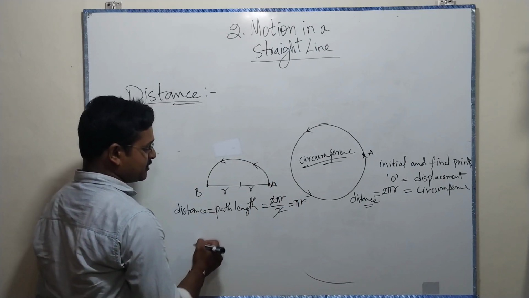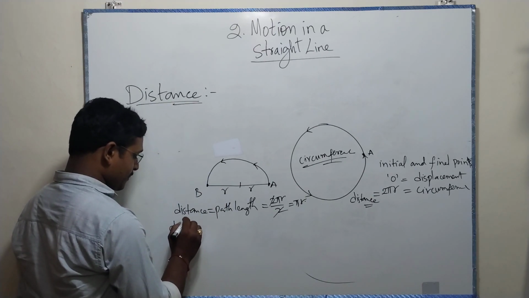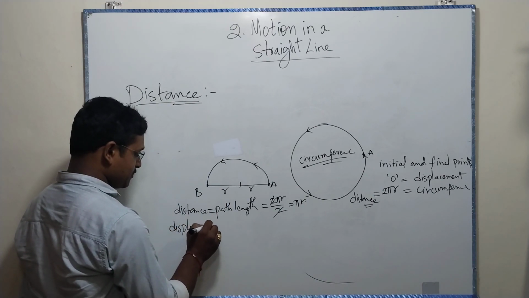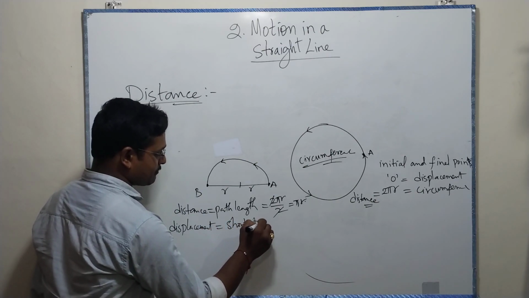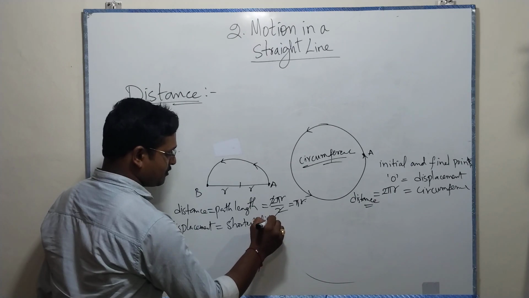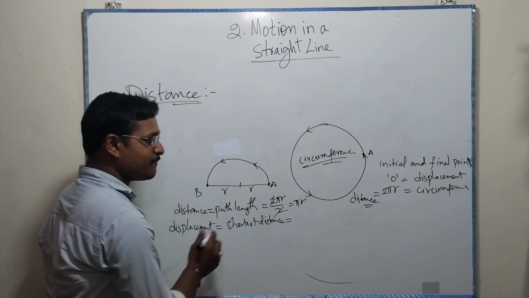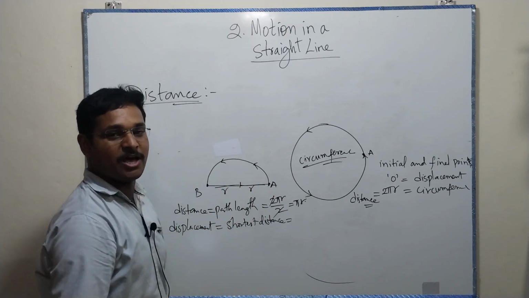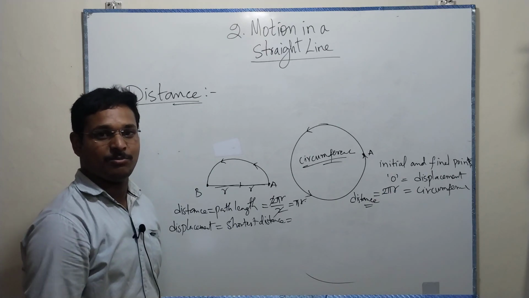And what's the displacement? Displacement is nothing but the shortest distance or shortest path. What is the shortest distance here? r plus r, nothing but the diameter, because it's in the exactly opposite direction.